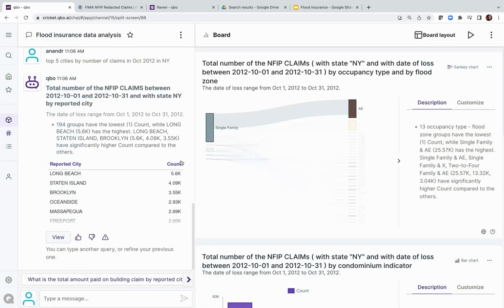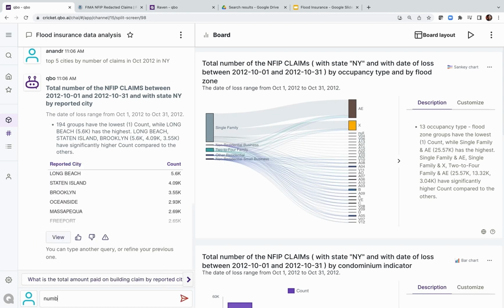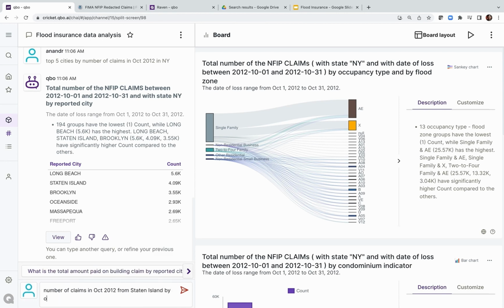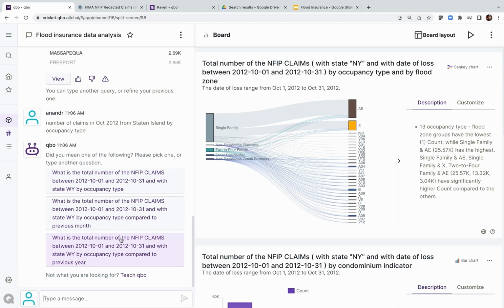Another interesting thing, you could also ask fairly fine-grained questions, like the number of claims in October 2012 from Staten Island by occupancy type. So even a fairly complex phrasing like this, where there are multiple phrasings, could in fact be understood by the system. So let's move on.